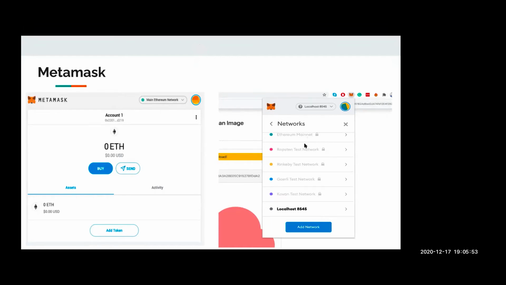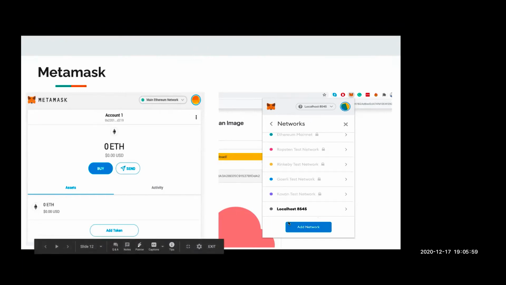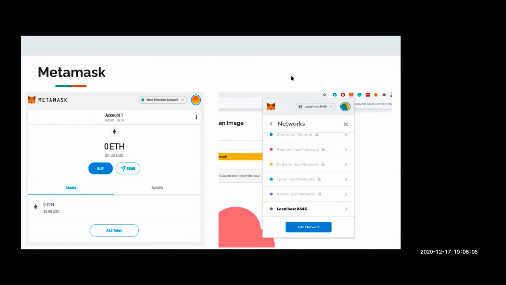If I'm developing a decentralized application, I will switch over to this drop down and add my custom network, specify the custom RPC port 8545 for Ganache, and then add it to MetaMask so that it gets connected with the local blockchain that is running on Ganache on port 8545.